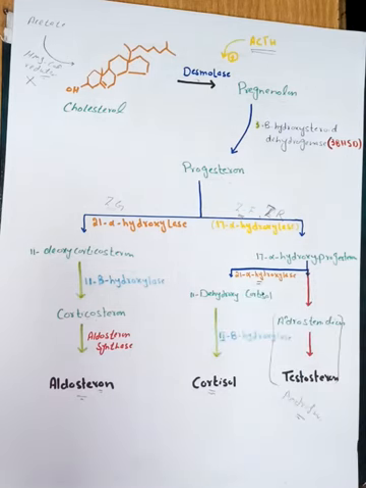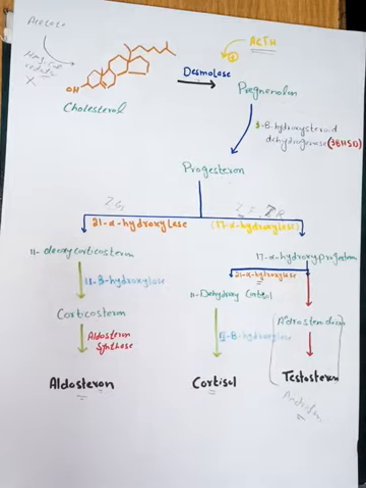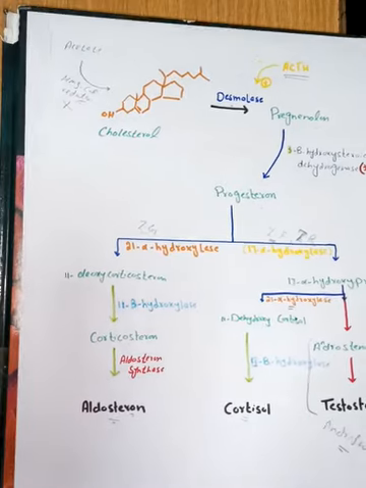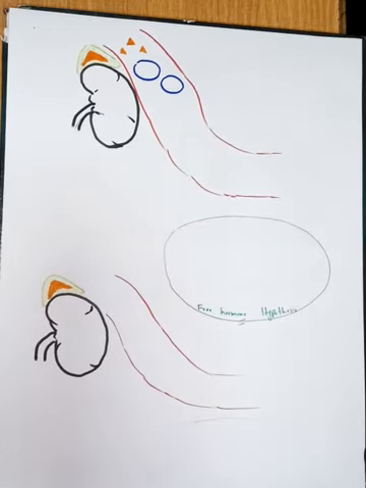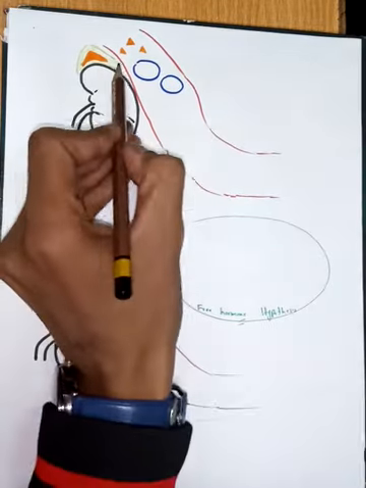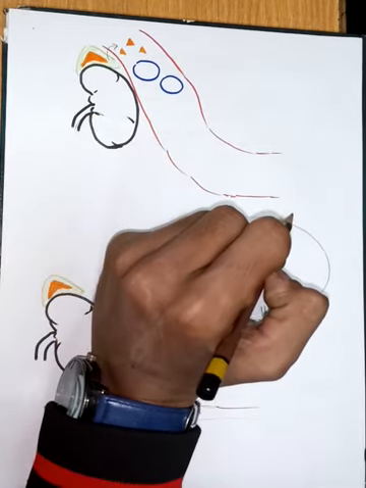They will show a slightly delayed response, because after being synthesized and released into the blood, it will take time. Furthermore, if we talk about their release, we know that steroid hormones are lipophilic. After synthesis, they will simply diffuse into the blood circulation.